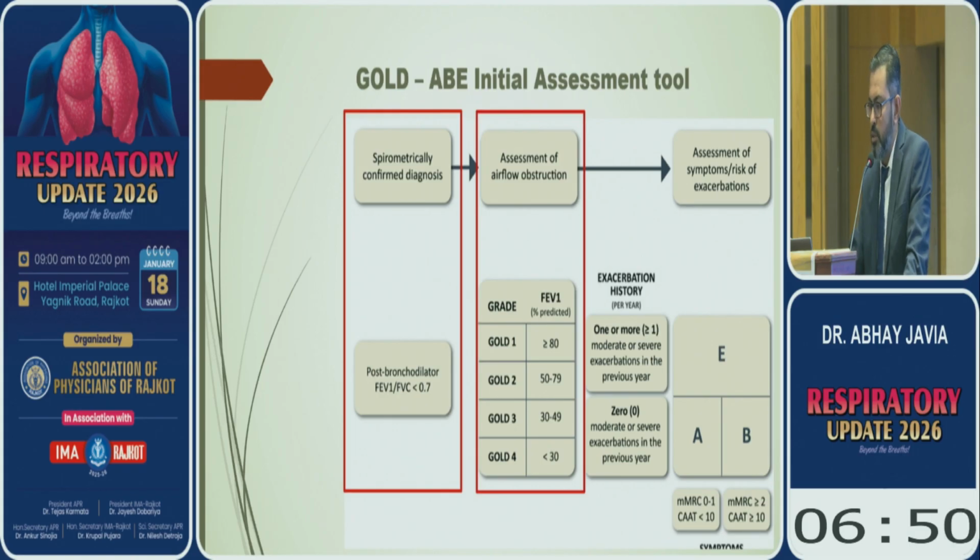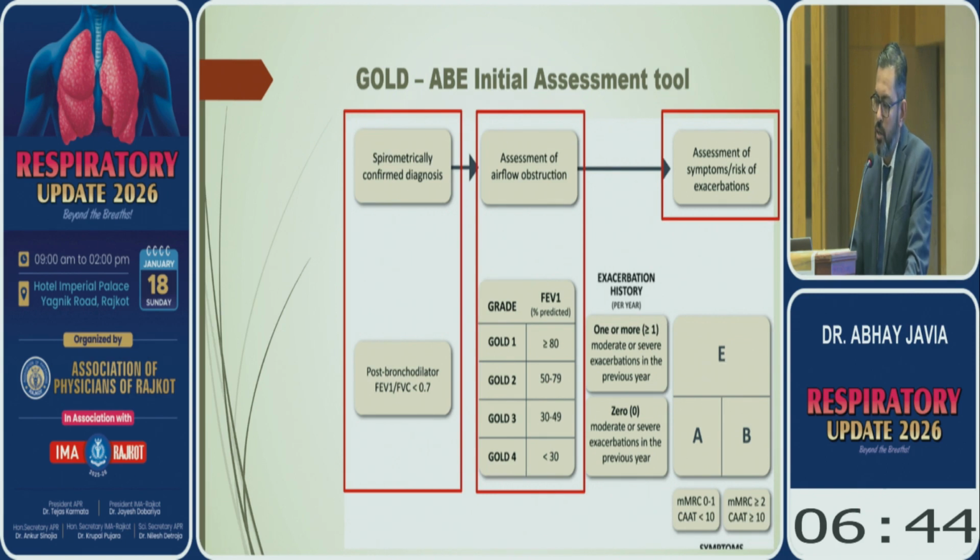After this spirometric assessment, we have to assess the patient's symptoms and exacerbation risk. Symptoms are assessed with the modified MRC score and CAT score, along with exacerbations in the last one year.